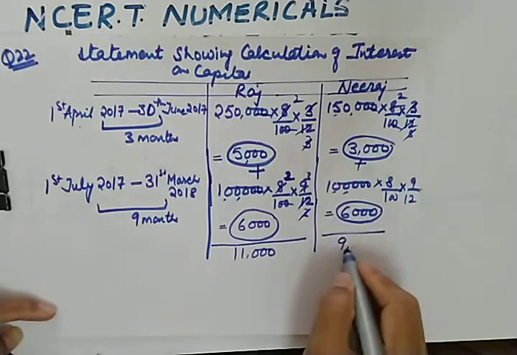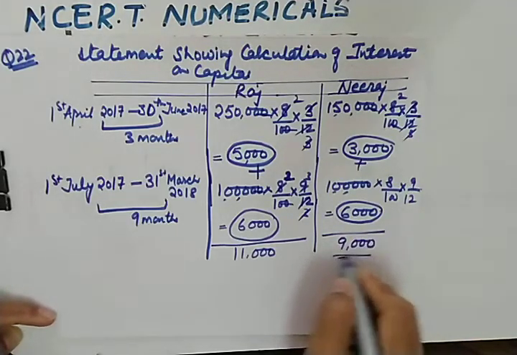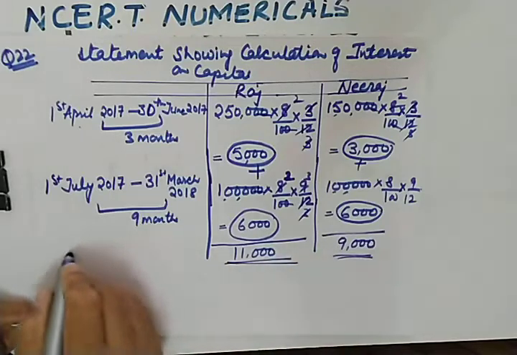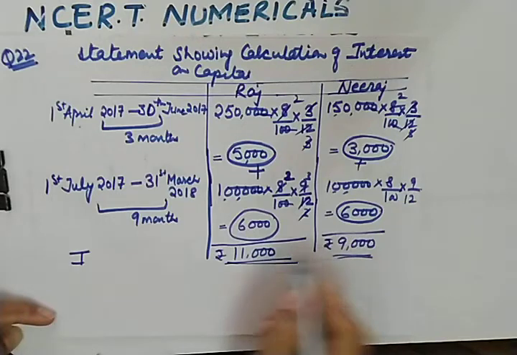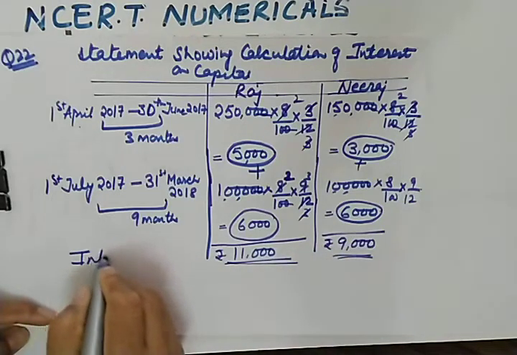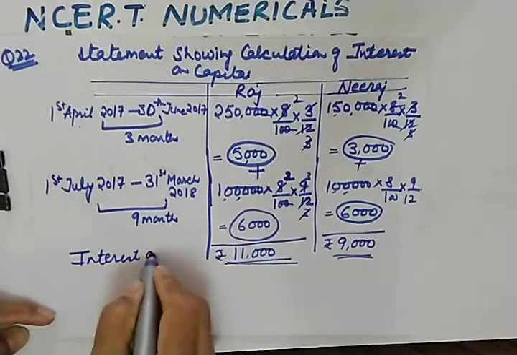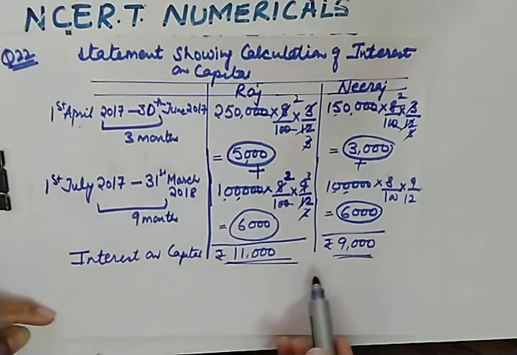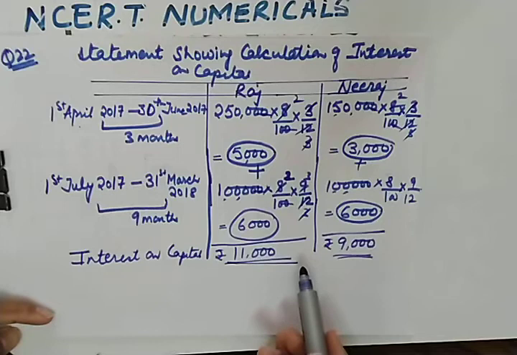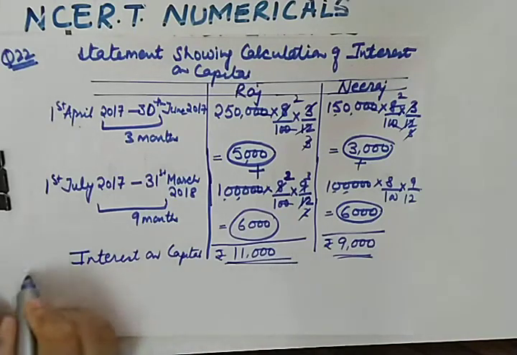This will be 9,000. So when you are concluding, put rupees sign, interest on capital. I hope this question must be clear to you, how to calculate interest on capital in this case.